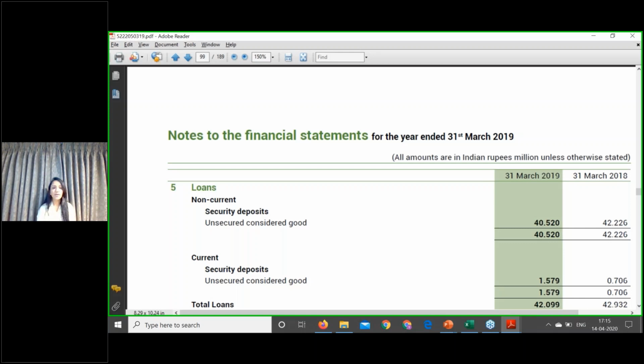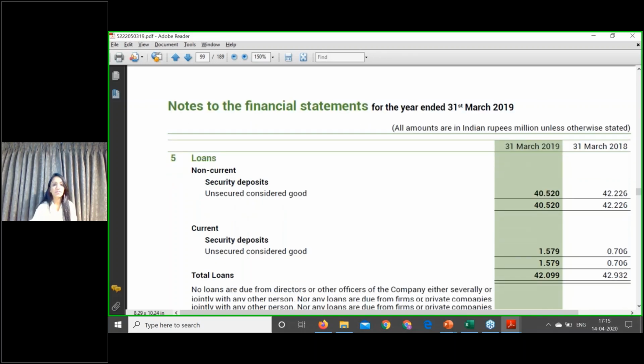So it is realizable in cash without any other action to be taken. It is just a period of time which has to expire. So there is no criterion that this security deposit will be realizable only after a period of 5 years. Whatever might be the tenure of the lease contract, after that tenure is over, there is only a difference of time. Once that time has lapsed, I have a right to receive the cash. So the difference of time doesn't decide whether you have a right to receive cash or not. If there is only a difference of time, then you have a right to receive cash and accordingly it is a financial asset.